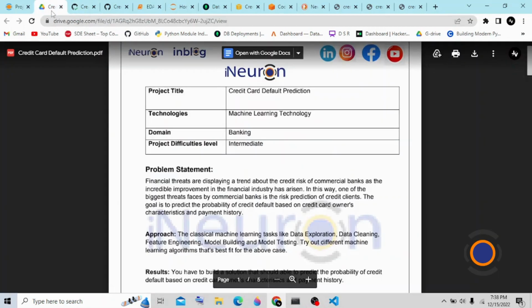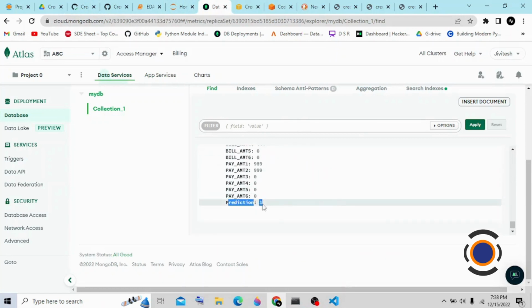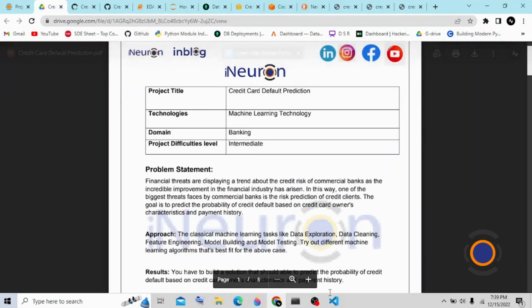Once you get two months of data from here, you can use this data for gaining further accuracy of your machine learning model as well. This is the complete end-to-end project from my side. Thank you very much. That's all.